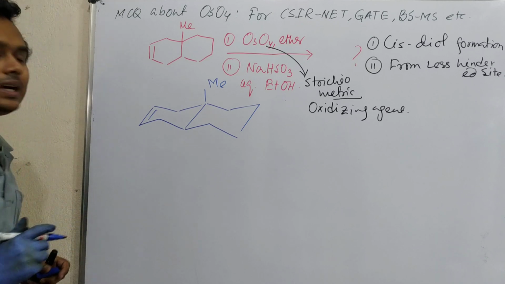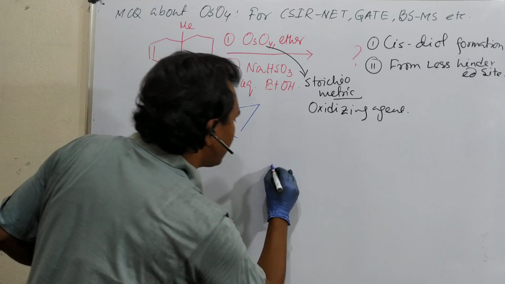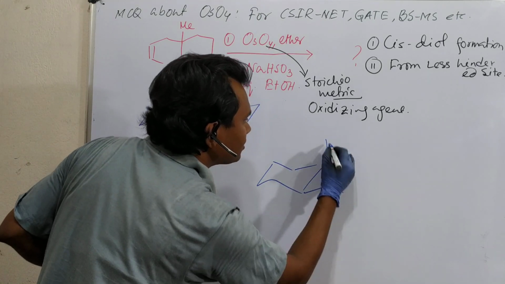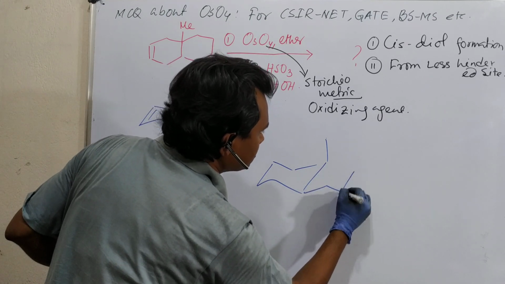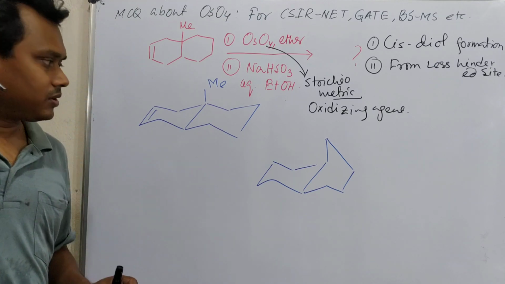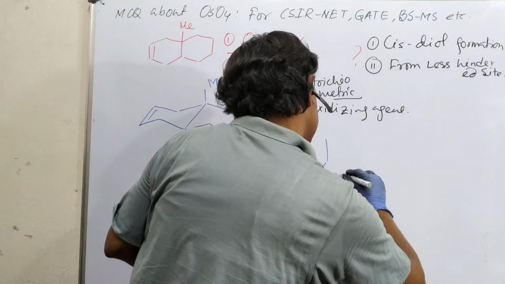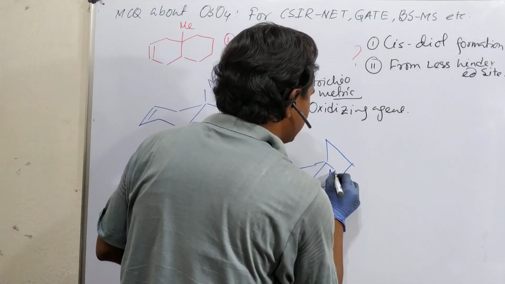By the way, you can argue, sir, why did you draw it this way? Sorry, this is the 5-member ring. And you could have written the methyl group in this way.